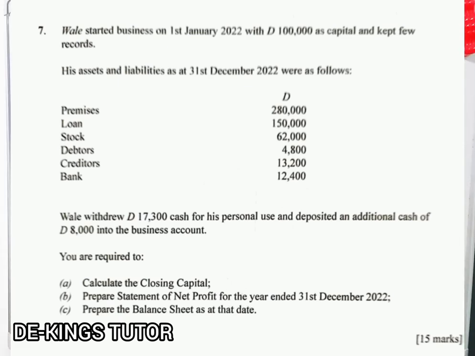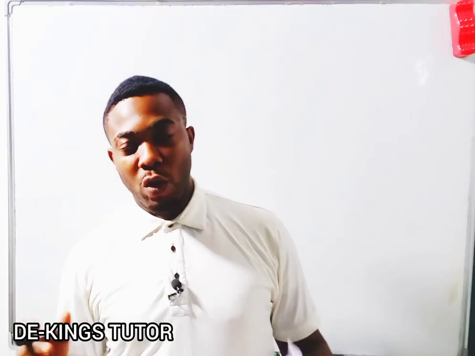Now Wale withdrew $17,300 cash for his personal use and deposited an additional cash of $8,000 into the business account. You are required to: A, calculate the closing capital. B, prepare the statement of net profit for the year ended 31st December 2022. And C, prepare the balance sheet as at that date. Okay, so we want to prepare this.